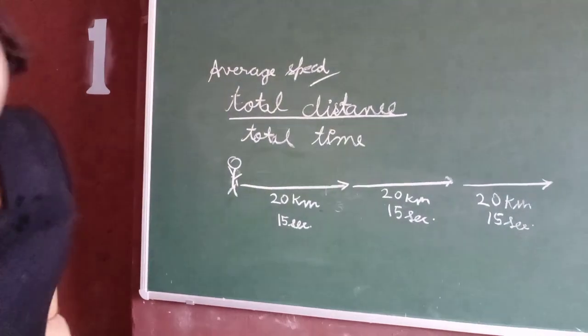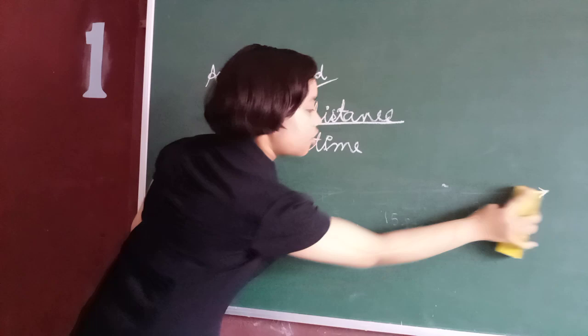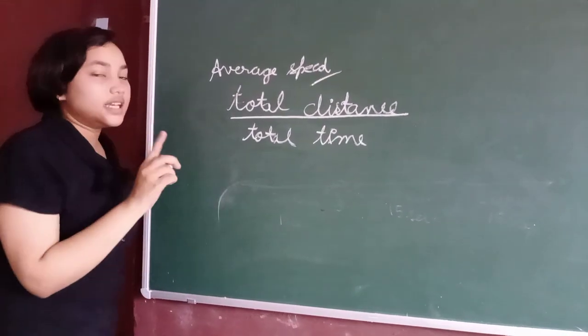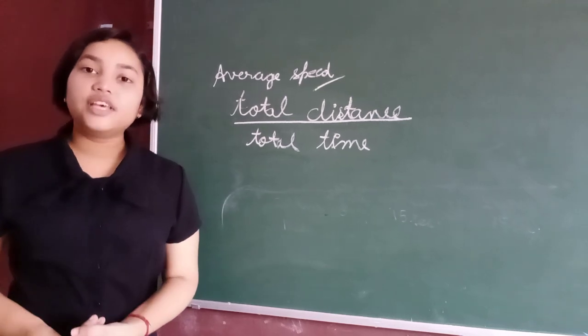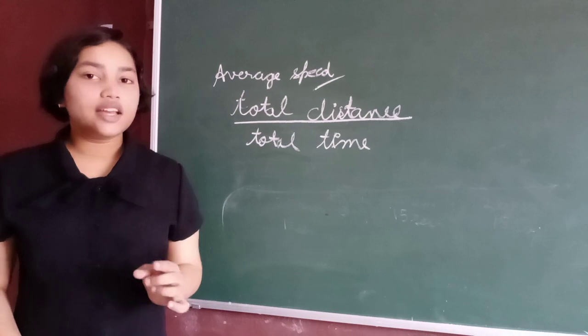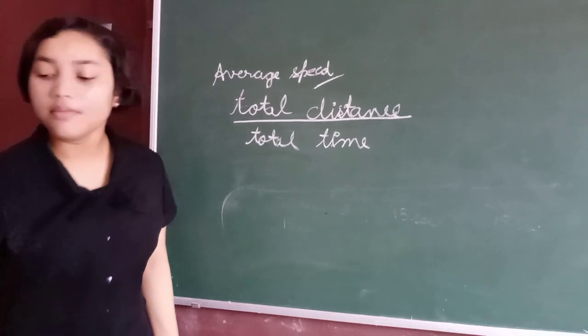Now, what is non-uniform speed? Non-uniform speed is when an object travels equal distances in unequal times, or unequal distances in equal intervals of time.